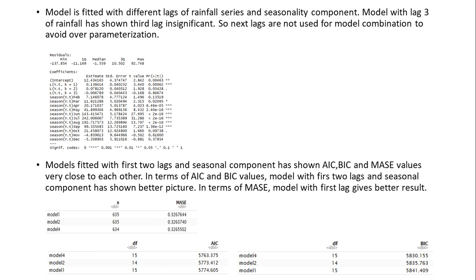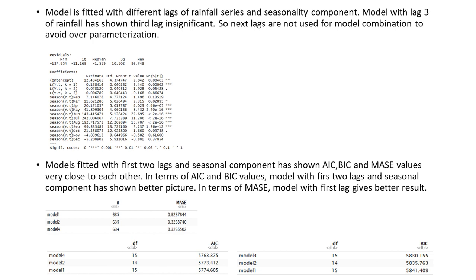Dynamic model with first lag and seasonal component has shown MASE value of 0.3263, whereas the model with first two lags and seasonal component has shown MASE value 0.3265, which is similar to the previous model. Also, we introduced the first two lags of the temperature series, but both were insignificant, so we omitted the X series in the model.